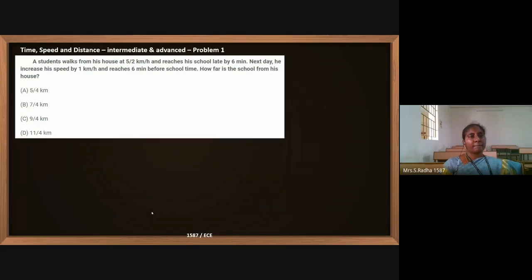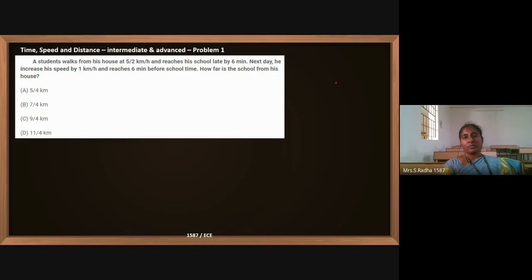Now we will see a student walks from his house at 5 by 2 kilometer per hour and reaches his school late by 6 minutes. Next day he increases his speed by 1 kilometer per hour and reaches 6 minutes before school time. How far is the school from his house?